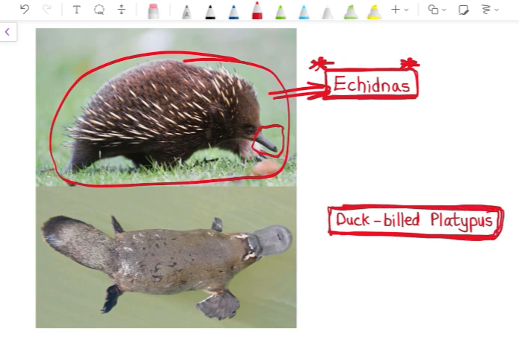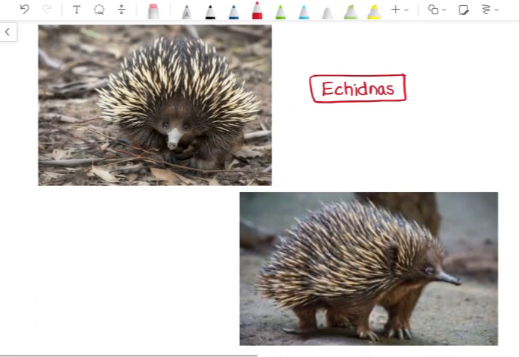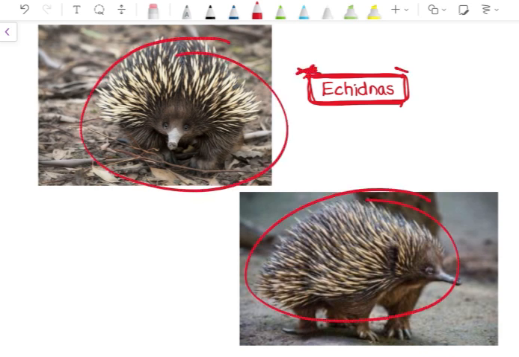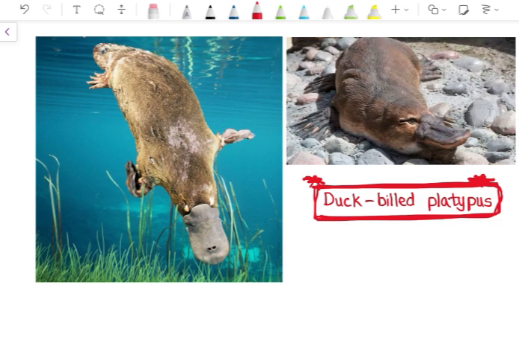These two are the monotremes, which makes them important. Echidnas and monotremes are not present in India; they are in Australia and New Guinea. And these are duck-billed platypus, monotremes with only one opening. Egg-laying mammals, or most primitive mammals. Only two kinds are there, echidnas and the duck-billed platypus.